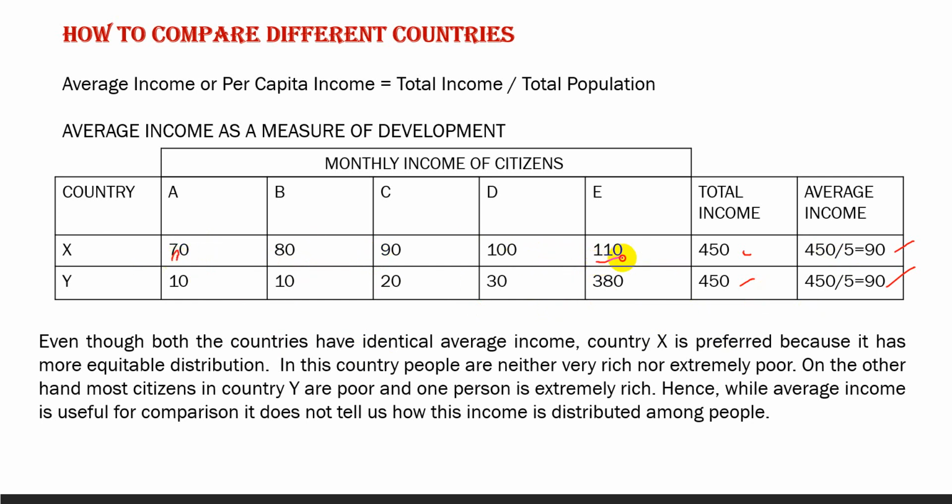So we find a difference of plus or minus 20. In the other country, we find the minimum is 10, and most of the people have incomes of 10, 10, 20, 30, and only one person has the highest level of income, 380. So there is no equality of distribution, and that is why the average income hides disparities.